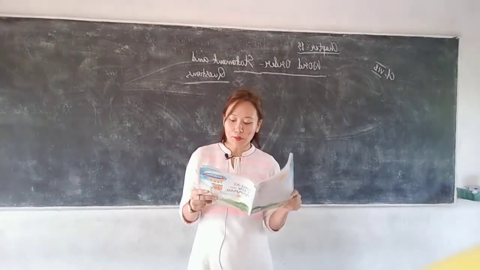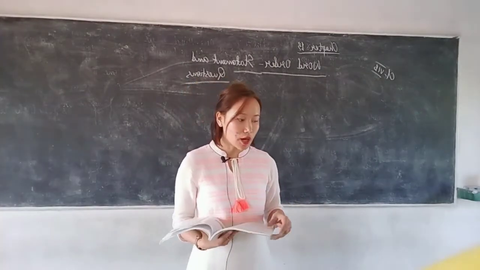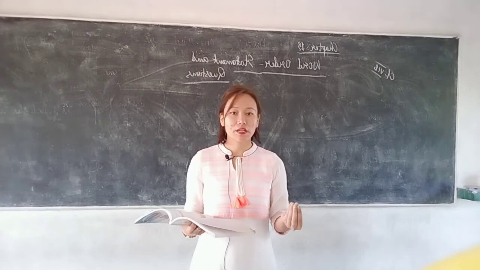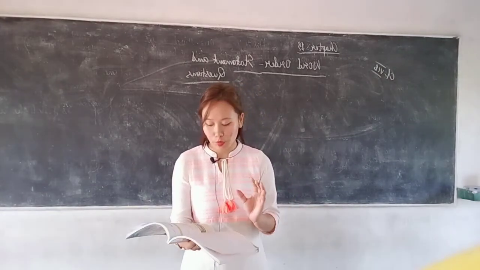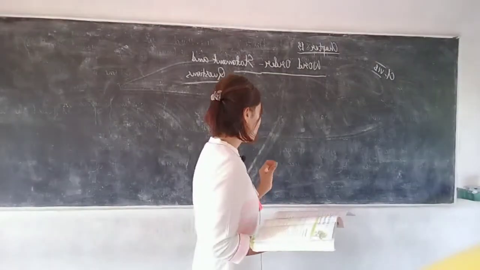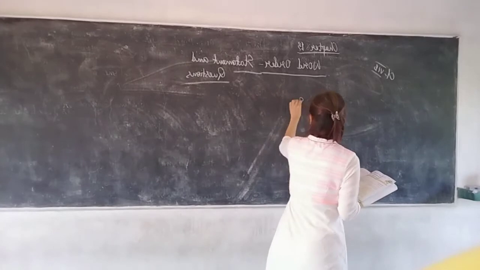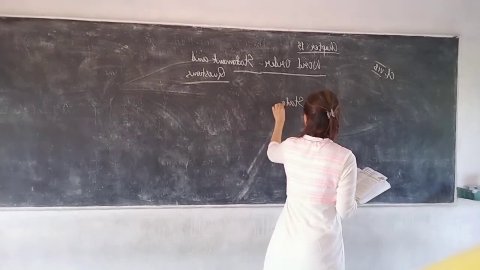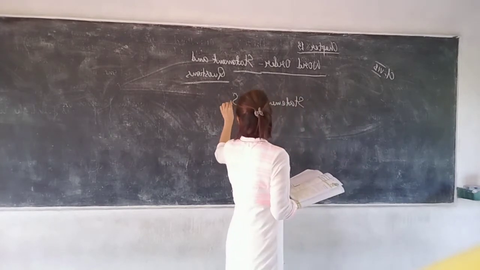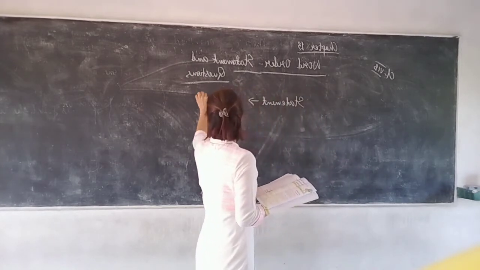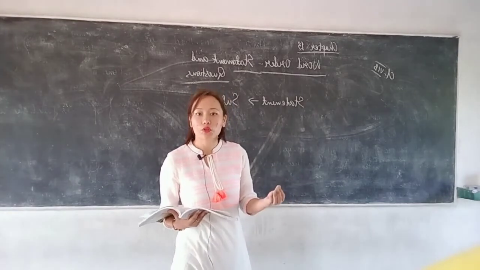Now let's learn the word order in a statement. When you are delivering a statement, the word order should be: first, the subject. And what is the subject? One who does the action, the doer of the action.